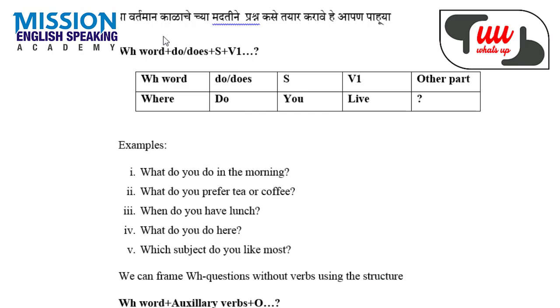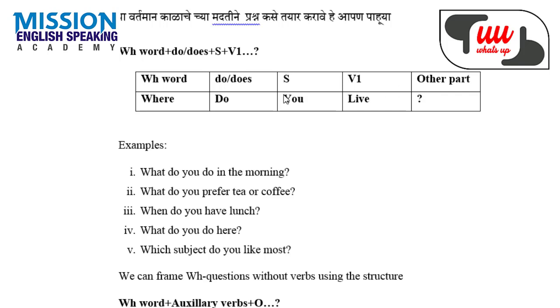So in this type of question you can see the structure is WH word plus helping verbs plus subject, and then it is followed by main verb. You can see clearly in this box. So the first column is of WH word, second column is of helping verbs, that is do and does. It is followed by subject and then V1 and other part if it is there.